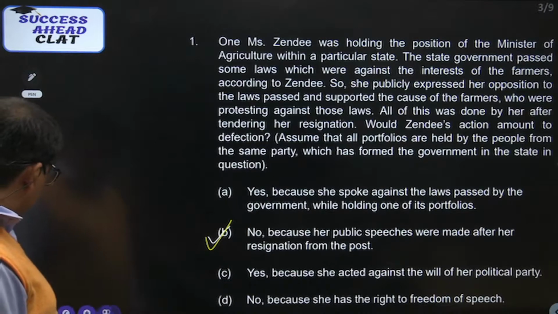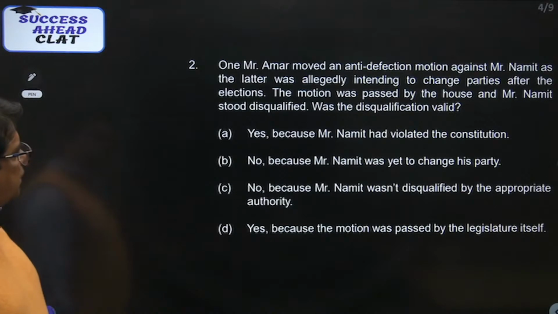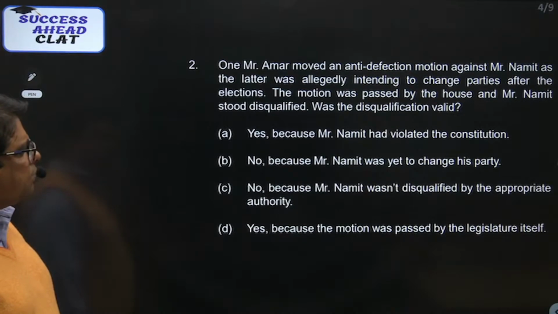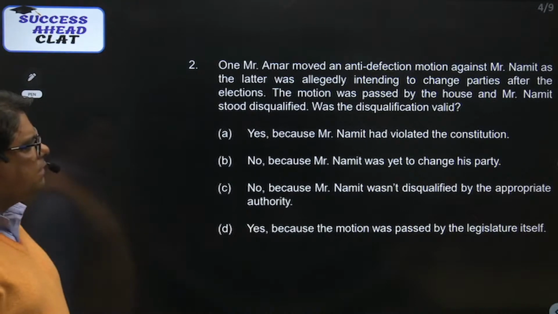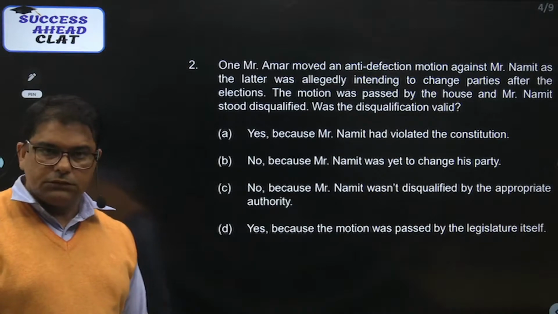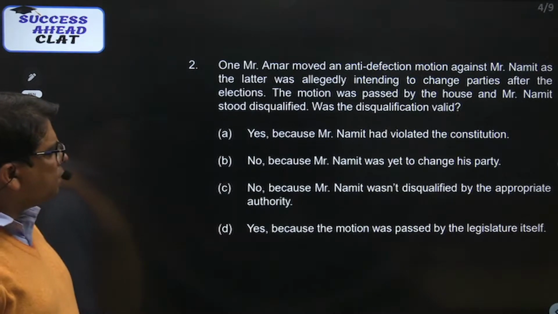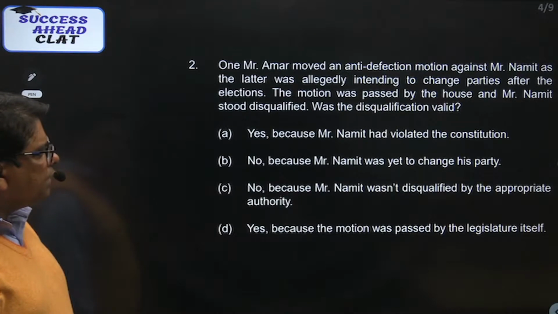Now let's go to the next question. देखते हैं इसमें क्या दिया है. अगला क्वेश्चन दे रहा है. One Mr. Amar moved an anti-defection motion against Namit as the latter was allegedly intending to change parties after the elections. ठीक है. The motion was passed by the House and Mr. Namit stood disqualified. Was that disqualification valid?